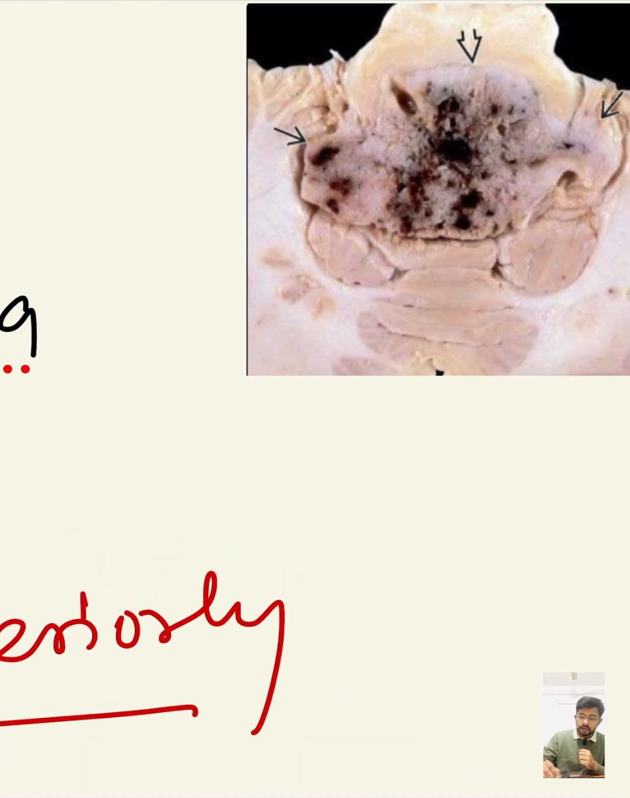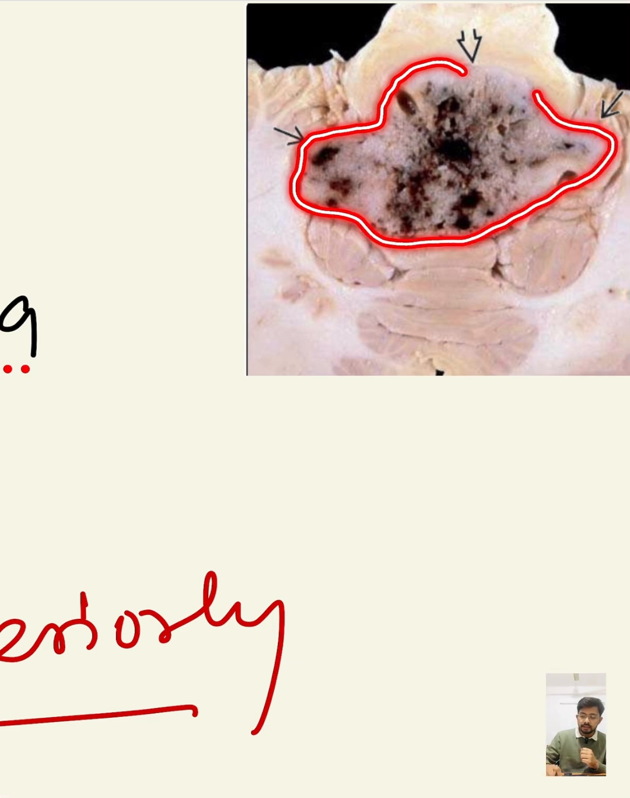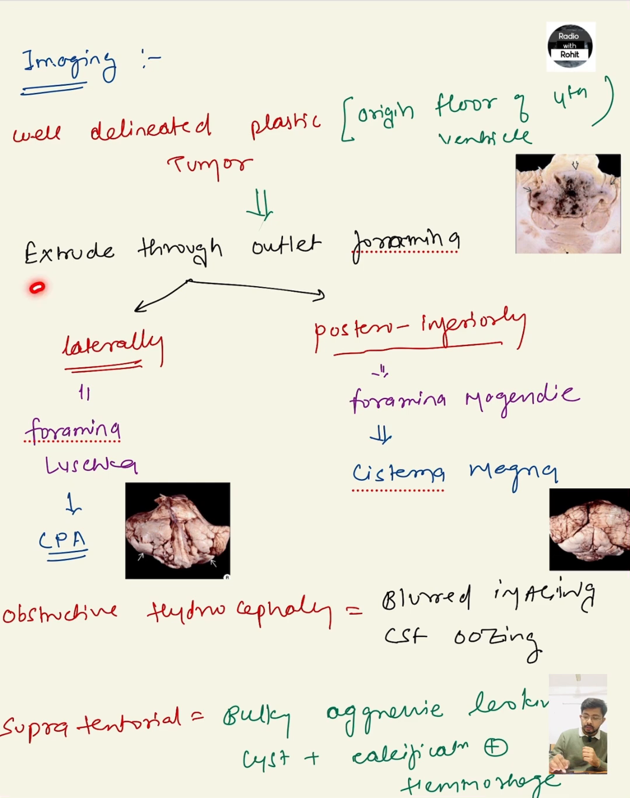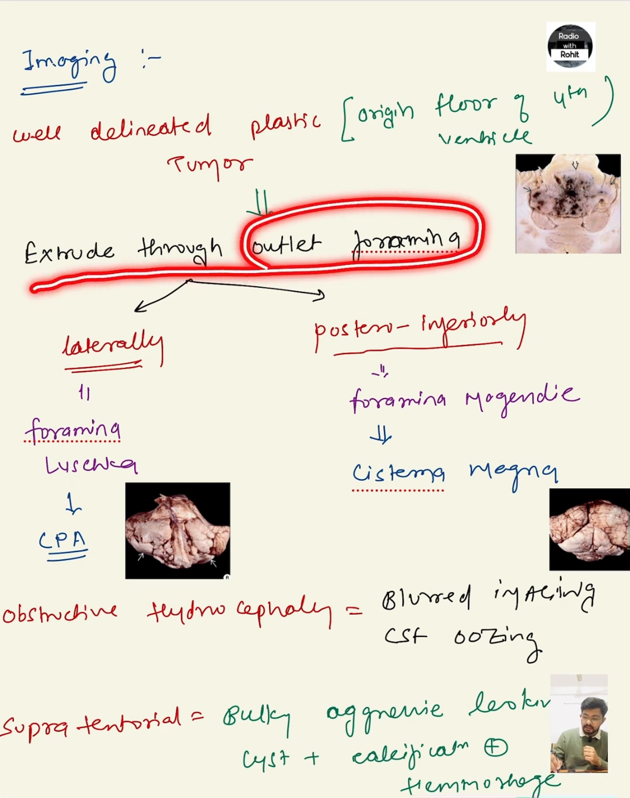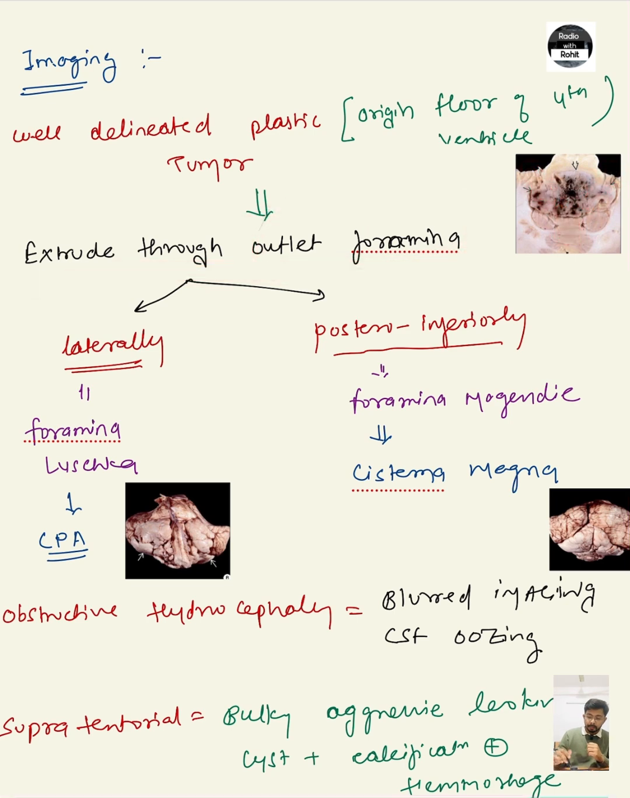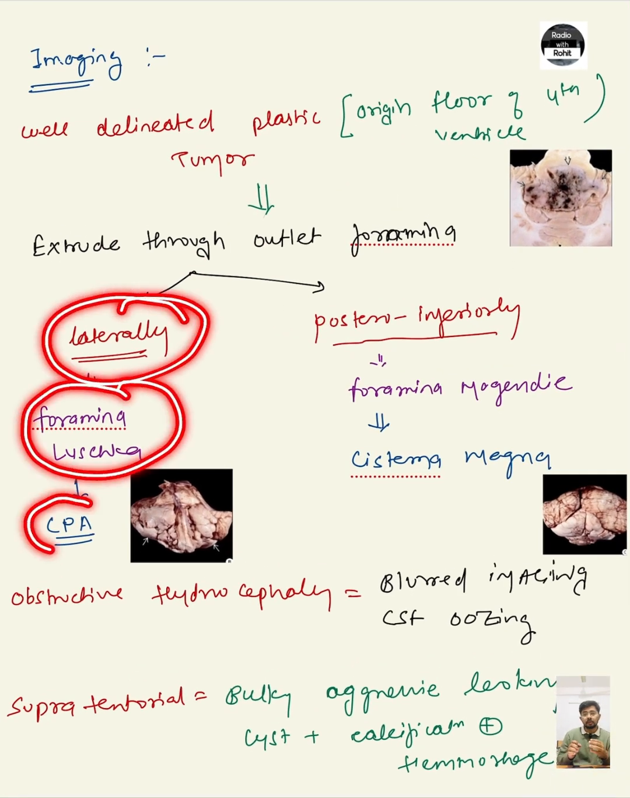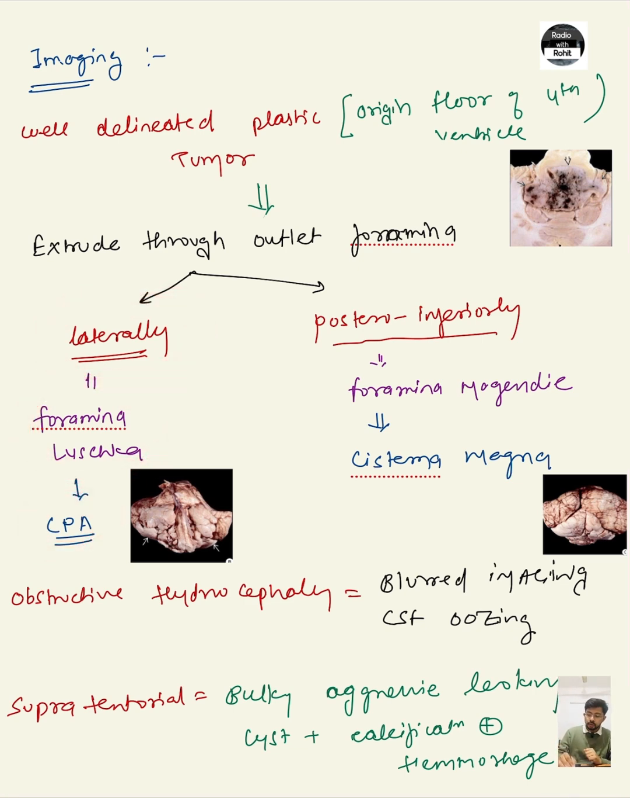Here we can see that this tumor is well-defined, round to oval, lobulated, arising from the inferior cerebellum or the floor of the fourth ventricle. It extrudes through the outlet foramina. Here we can see that it is going into the CP angle, and posteriorly it is going through the foramen of Magendie. Laterally through the foramen of Luschka, approaching toward the CP angle, and posterior-inferiorly through the foramen of Magendie reaching the cisterna magna.